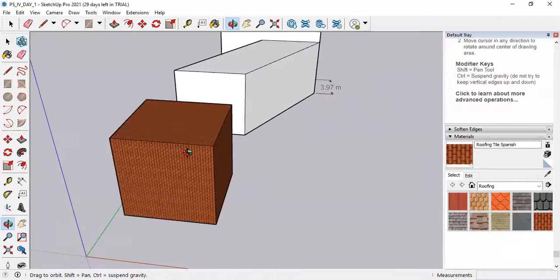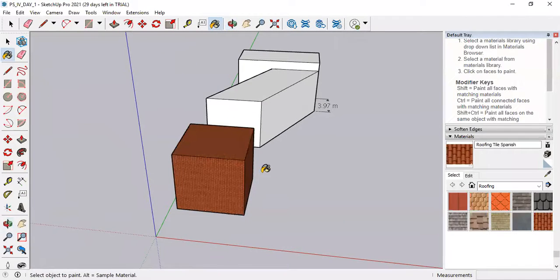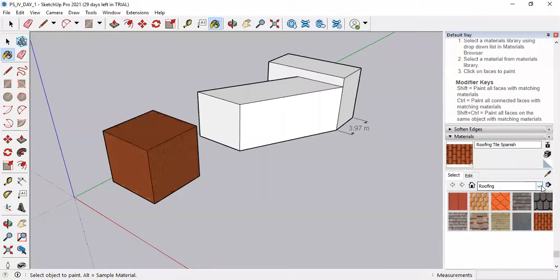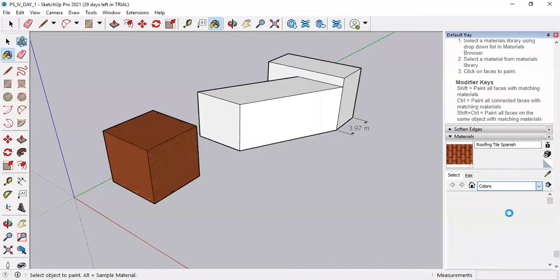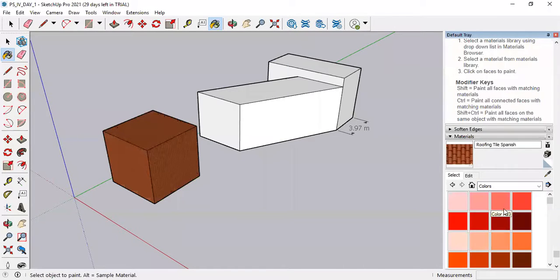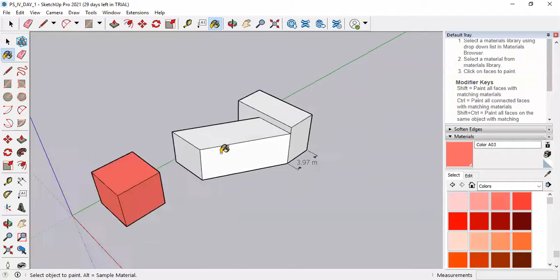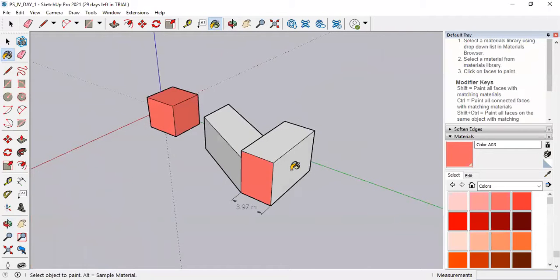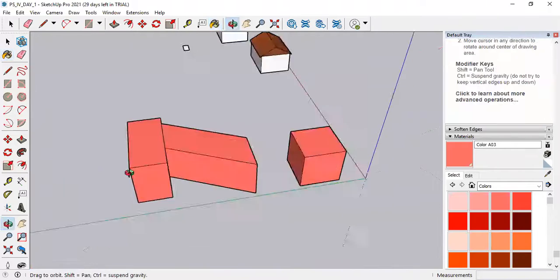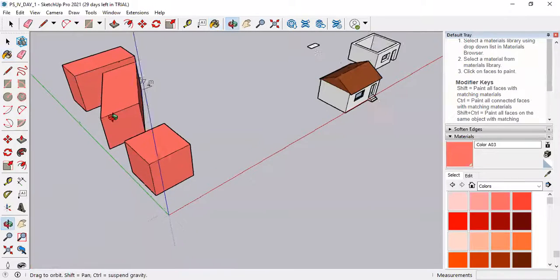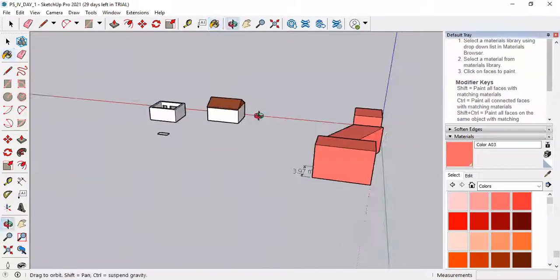Look what happened when I click on this. The entire object is getting a particular color, sorry, material. Select this color and apply. But in the case of an ungrouped object, I have to select different faces every time when I color it. Look, this way I have to complete it.